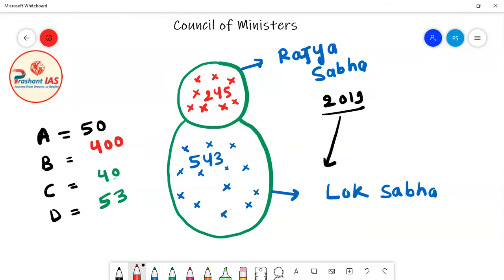When you sum up all these seats, the total will come as 543, which is the total number of seats in Lok Sabha. So political party B got 400 seats.